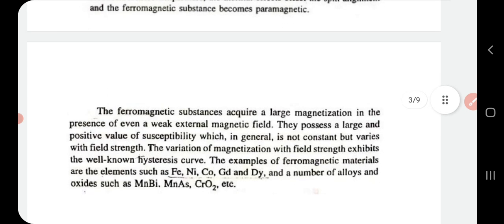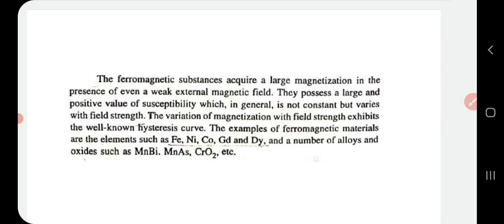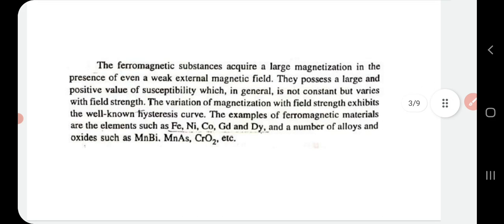Now, some characteristics of ferromagnetic substances. They acquire large magnetization in the presence of even a weak external magnetic field. They possess a large and positive value of susceptibility, but it is not a constant. Instead, it varies with the field strength. The variation of magnetization, capital letter M, with the field strength H exhibits the well-known hysteresis curve, that is, the BH curve.